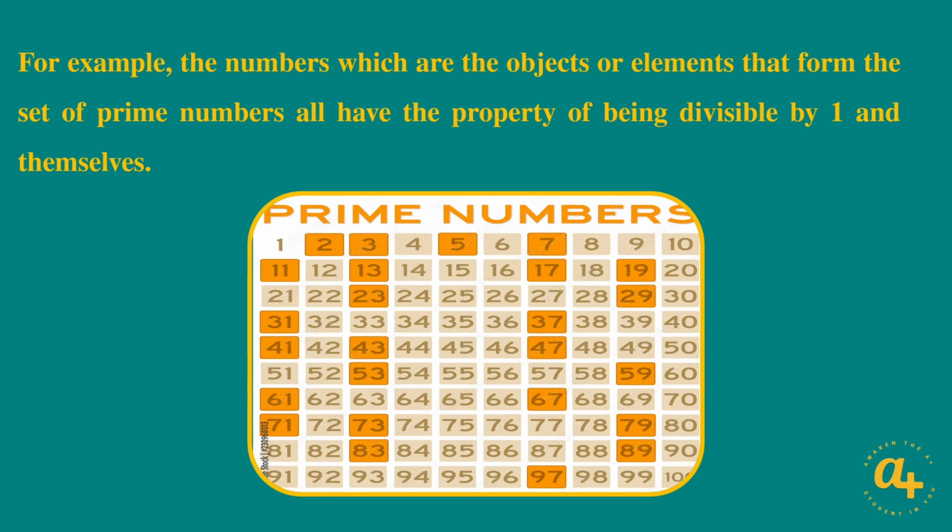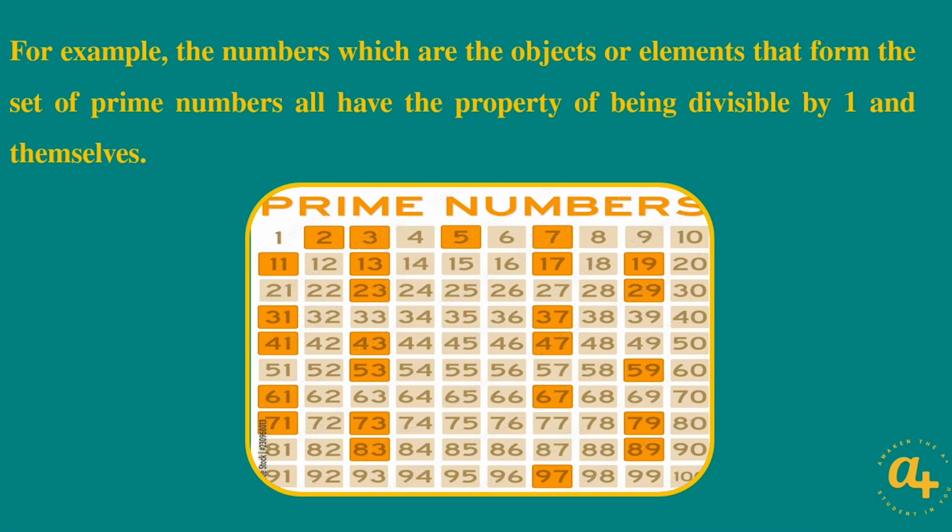What we're simply saying here is that those numbers that we call prime numbers all have a particular property that relates them to each other. And what is this property? The property is being divisible by 1 and themselves. The property that these numbers have is that they can only be divisible by 1 and themselves.